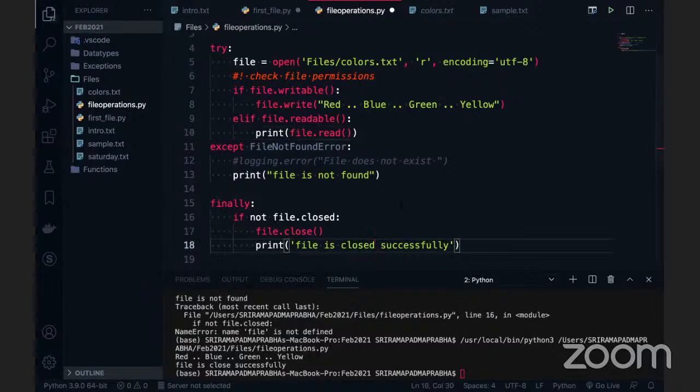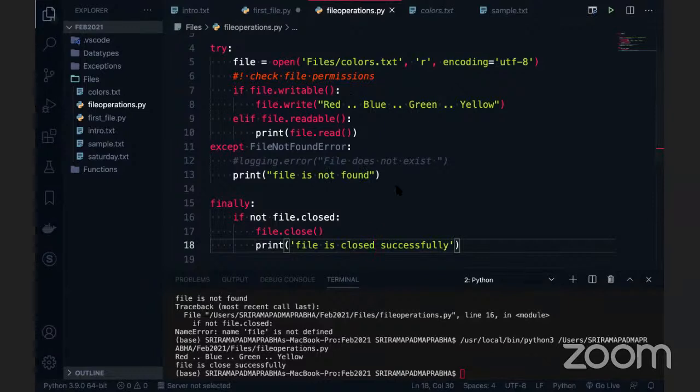So when you open the file, we need to close the file as well. That's where file.close will come. So you have to write exception handling when you're using files in your project. And the second most important thing is that you need to check the permissions of the file. If you're not checking the permissions, then it'll be a problem, right? Everywhere we need to check whether it is writable or readable and all. You can check like this.